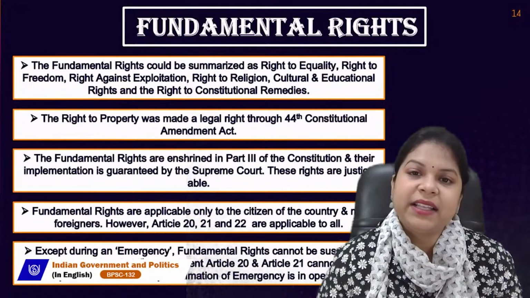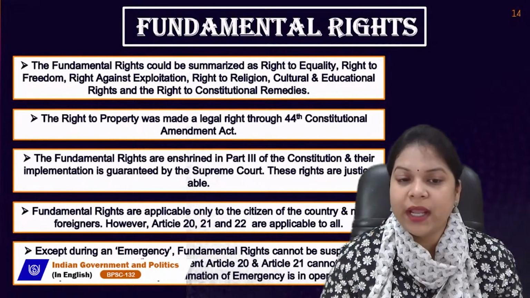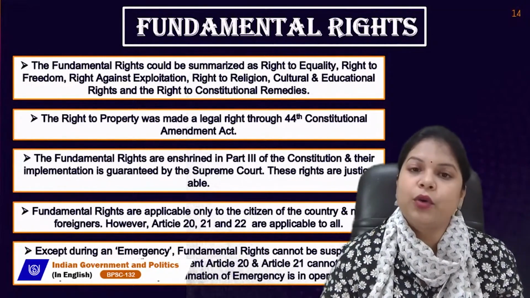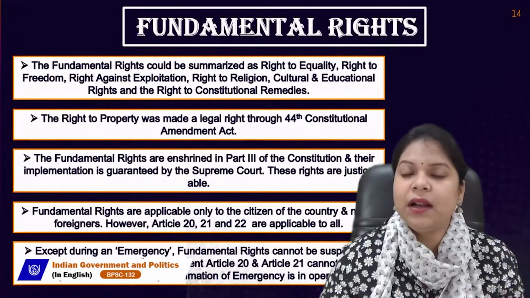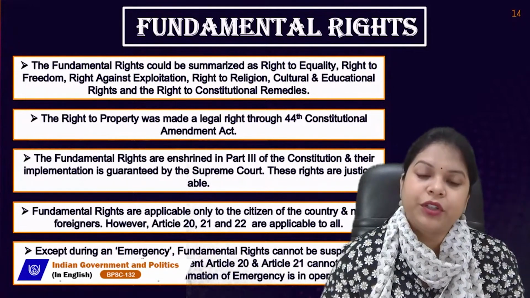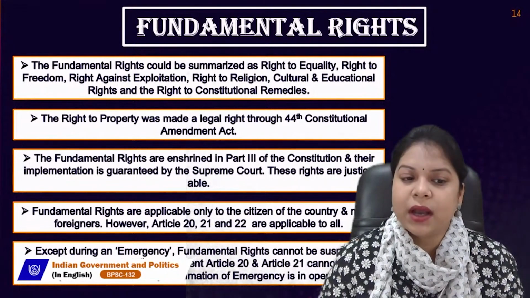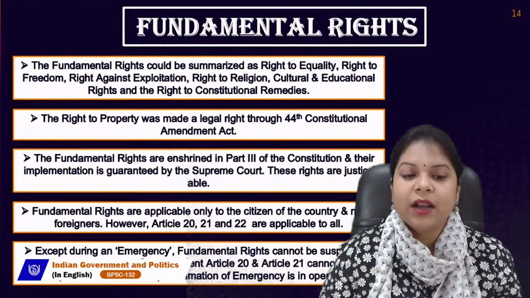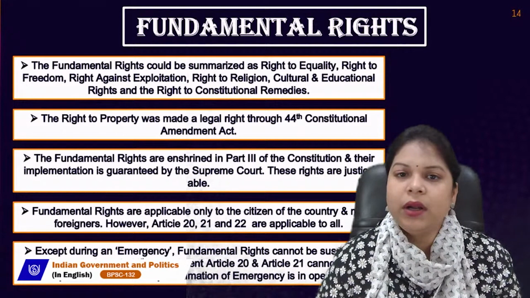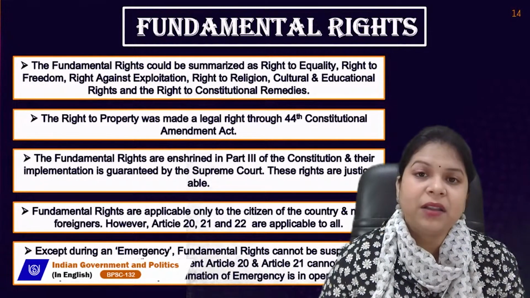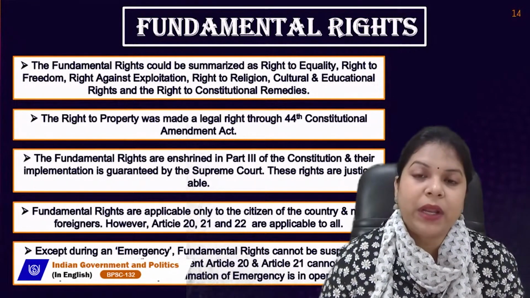Apart from all these six fundamental rights, there was also one more fundamental right, that was the right to property, which was made a legal right. So earlier it was a fundamental right, but later on it was made a legal right through the 44th Constitutional Amendment Act, and now there are only six fundamental rights with us. The fundamental rights are enshrined in Part 3 of the Constitution. It is very important, note down that the fundamental rights are enshrined in Part 3 of the Constitution and their implementation is guaranteed by the Supreme Court.